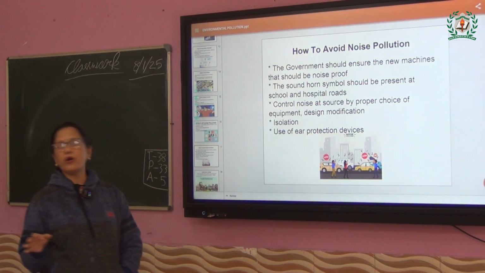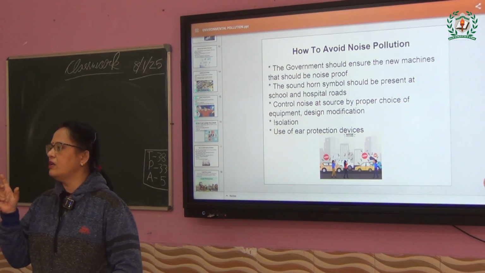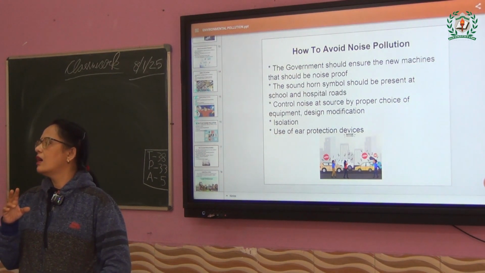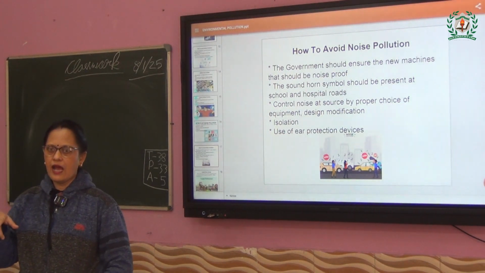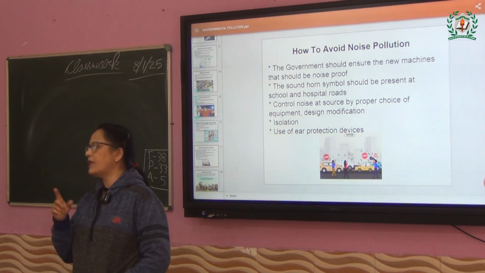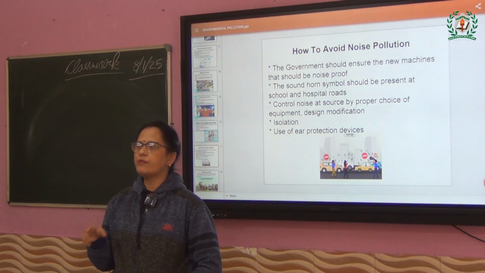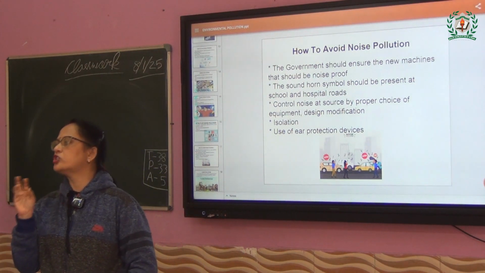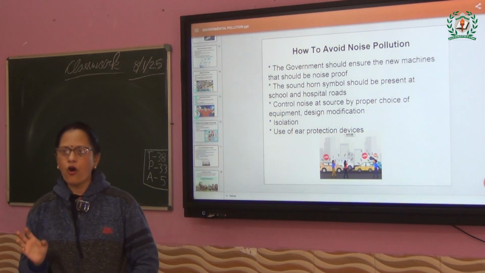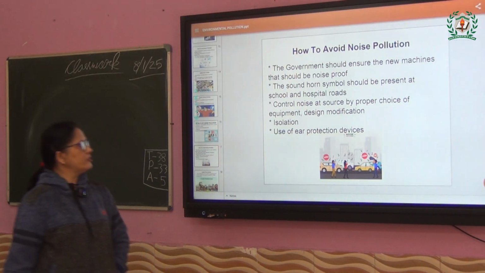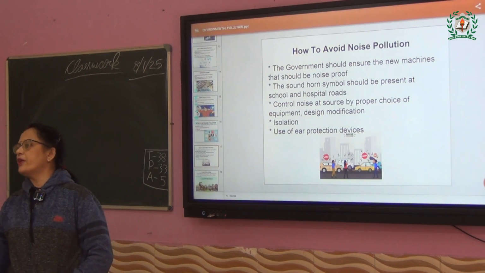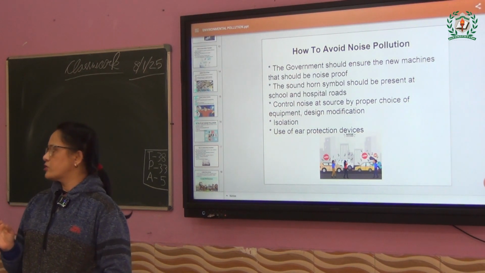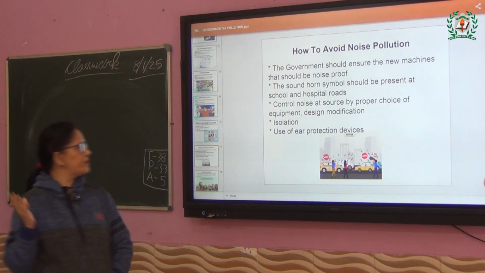The sound horn symbol should be there. Have you seen the sound horn symbol on the roads? How does it look like? A horn-like shape and then a cross. And then a cross. That means what? Why do they keep that? Why is the cross given? That means the horn should not be blown near the schools and the hospitals. Control noise at source by proper choice of equipment design. Proper equipment you have to use so that it is giving a proper sound.